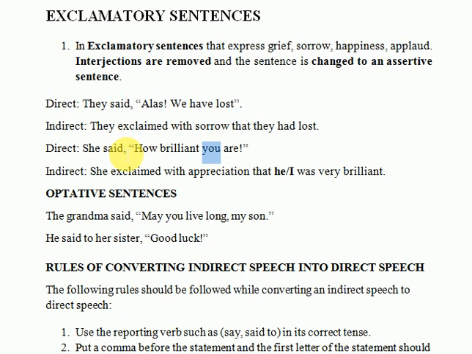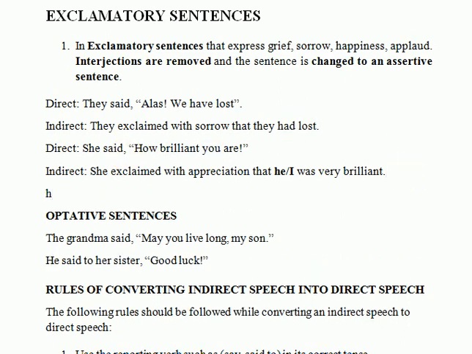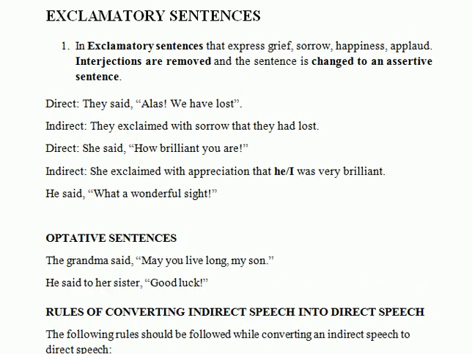I would give you another example. He said, "What a wonderful sight!" Then there is an exclamation mark and inverted commas close.